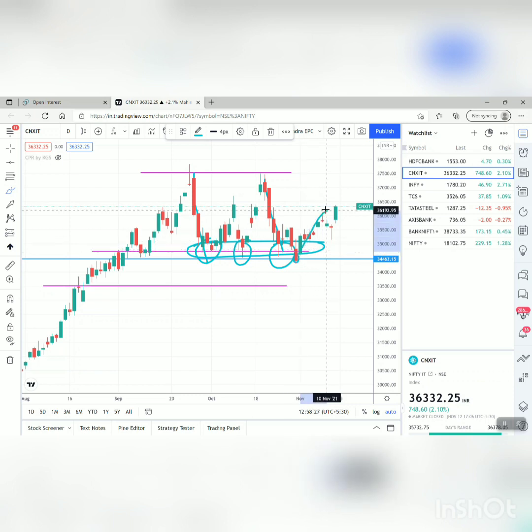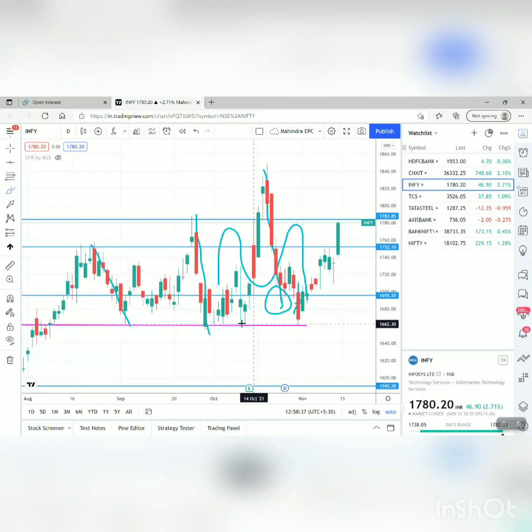You can see the bounce over here, and the components which I was telling, Infy and TCS, have shown a good bounce. If we look at the Infy chart, this was the level which I was expecting to take support. This was my previous drawing, which you can see in my Nifty IT index analysis video. I will give the link in the description. But you can see it has correctly touched our support area.